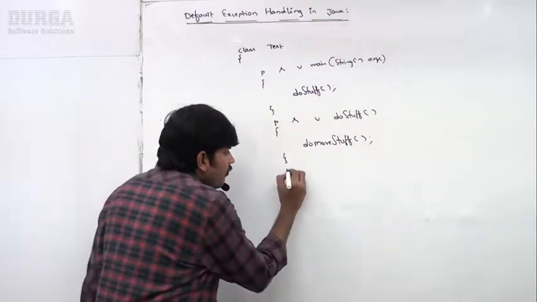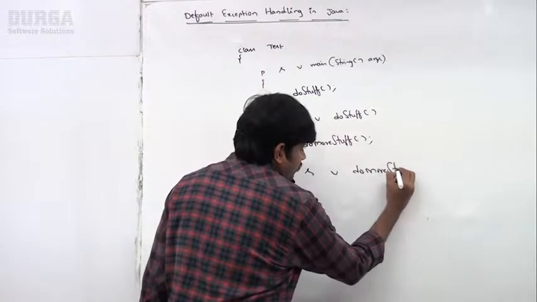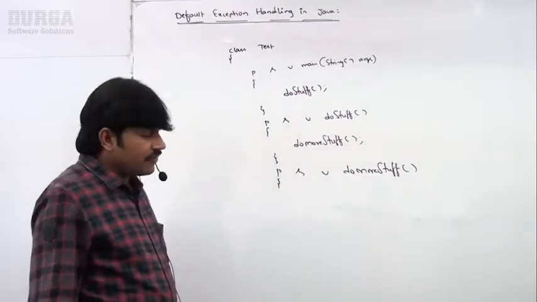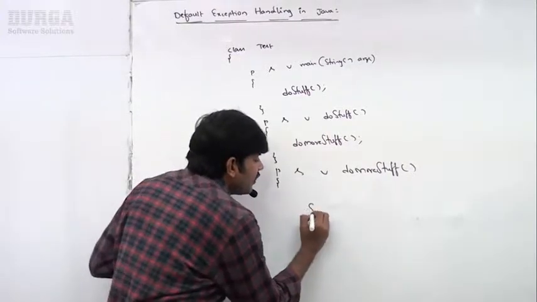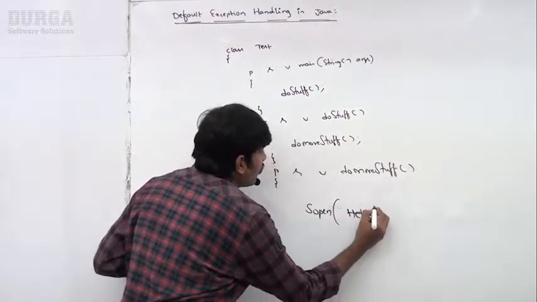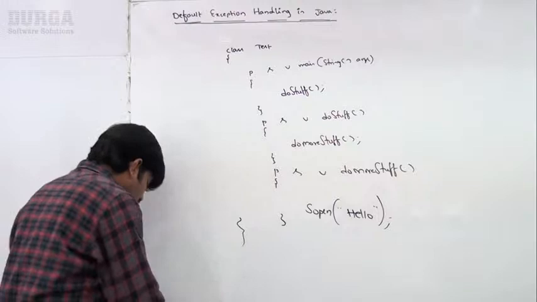Next, public static void do more stuff. Here I am taking System.out.println of hello. Listen very carefully about this code, sir.